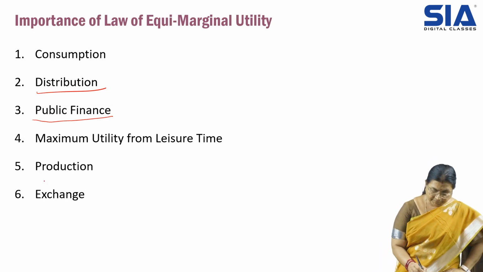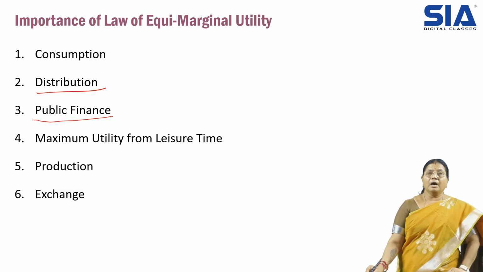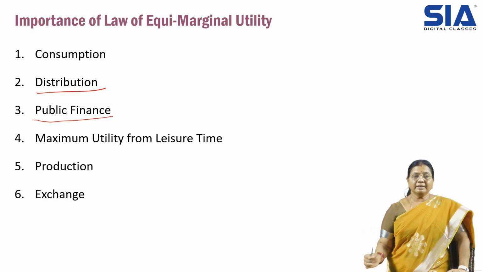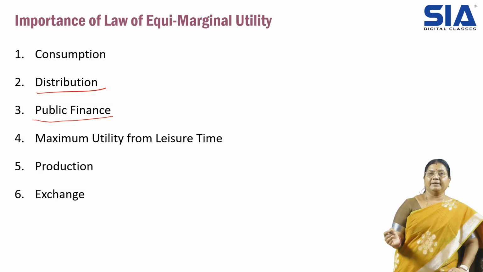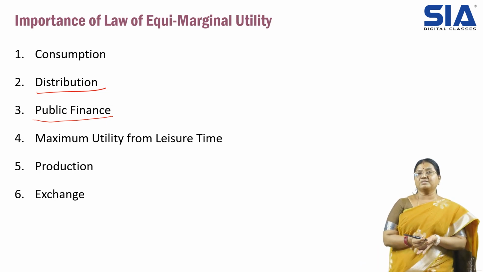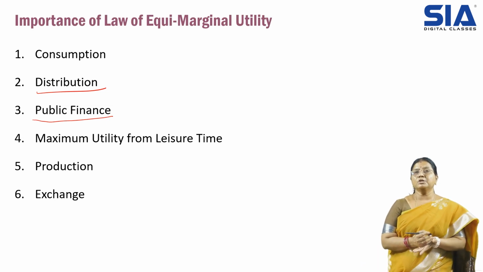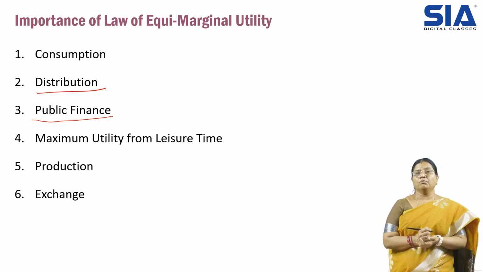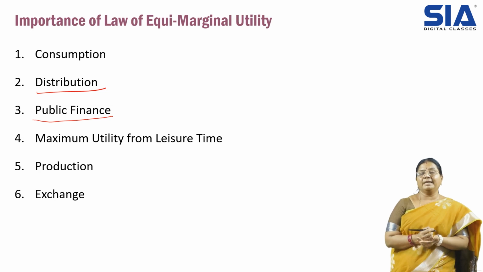Then production. This law will help us segregate resources in equal proportions. Then exchange, that is exchange of goods with money. Here we have to understand the consumption of the goods and the utility they are getting. Here it is not one good, it is more than one good.